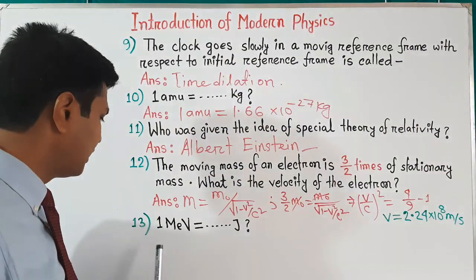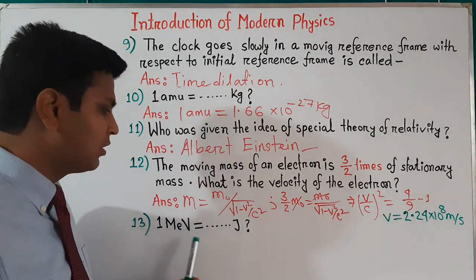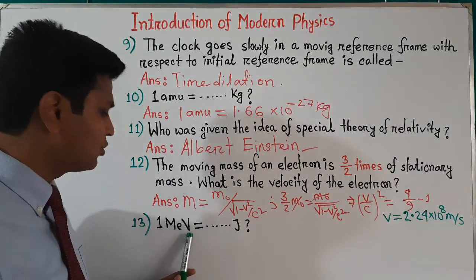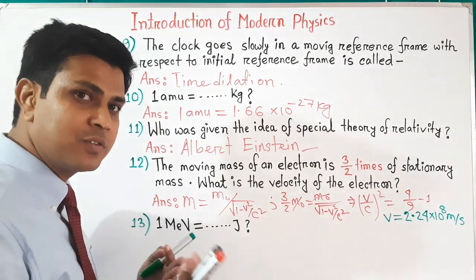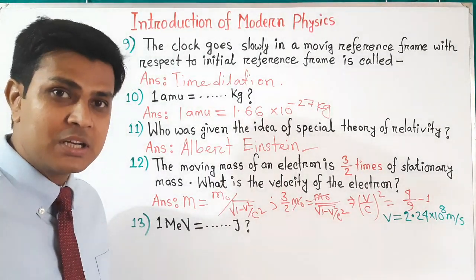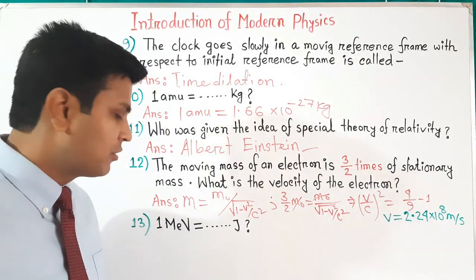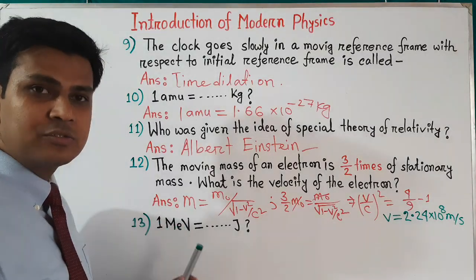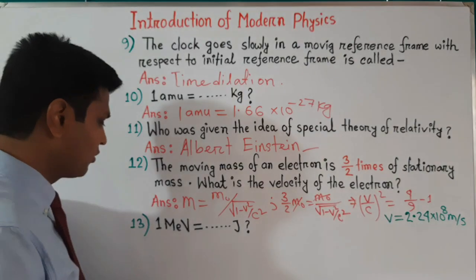Question number 13, and the question is 1 MeV equals to what joule? MeV means mega electron volt. This is a unit of energy, and we also know there is another unit of energy which is joule. So we have to convert the mega electron volt unit to the joule unit. Let's see how we can convert it.